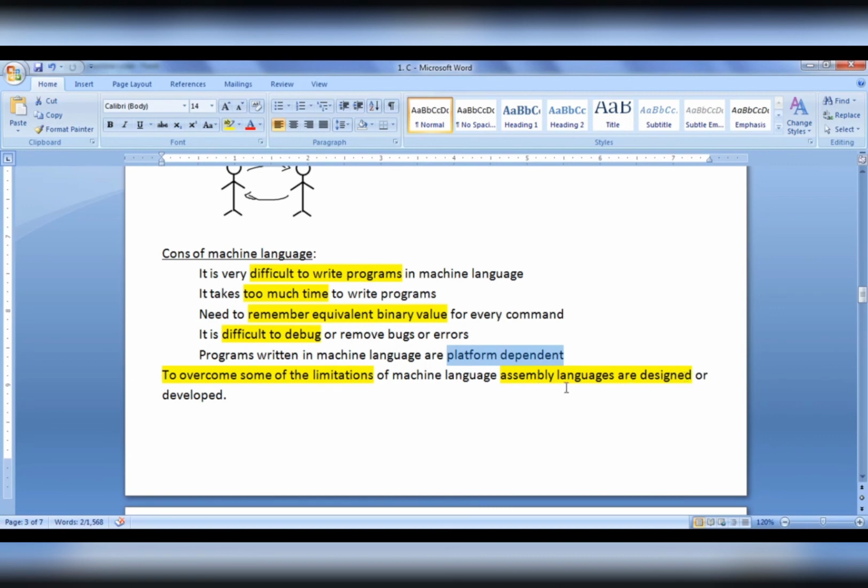For example, assembly languages are going to contain English-like statements. Instead of writing the codes in zeros and ones, we write English-like commands. And of course, it is easy to debug because the programs written in assembly language are in English-like statements. We will discuss assembly language in the next tutorial.